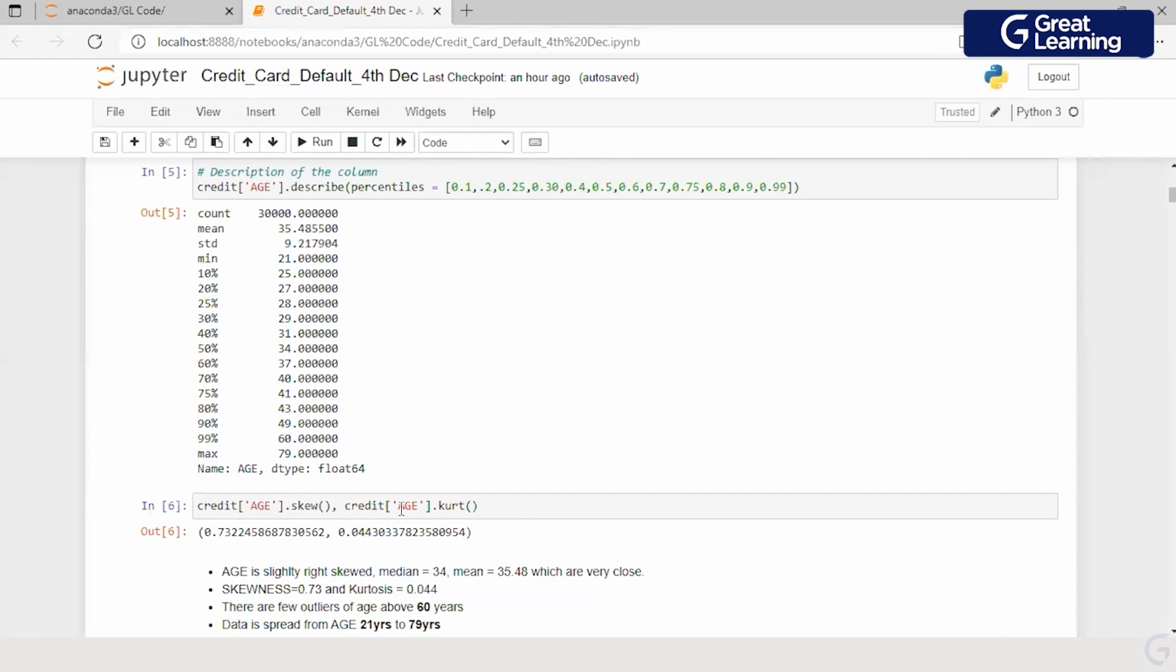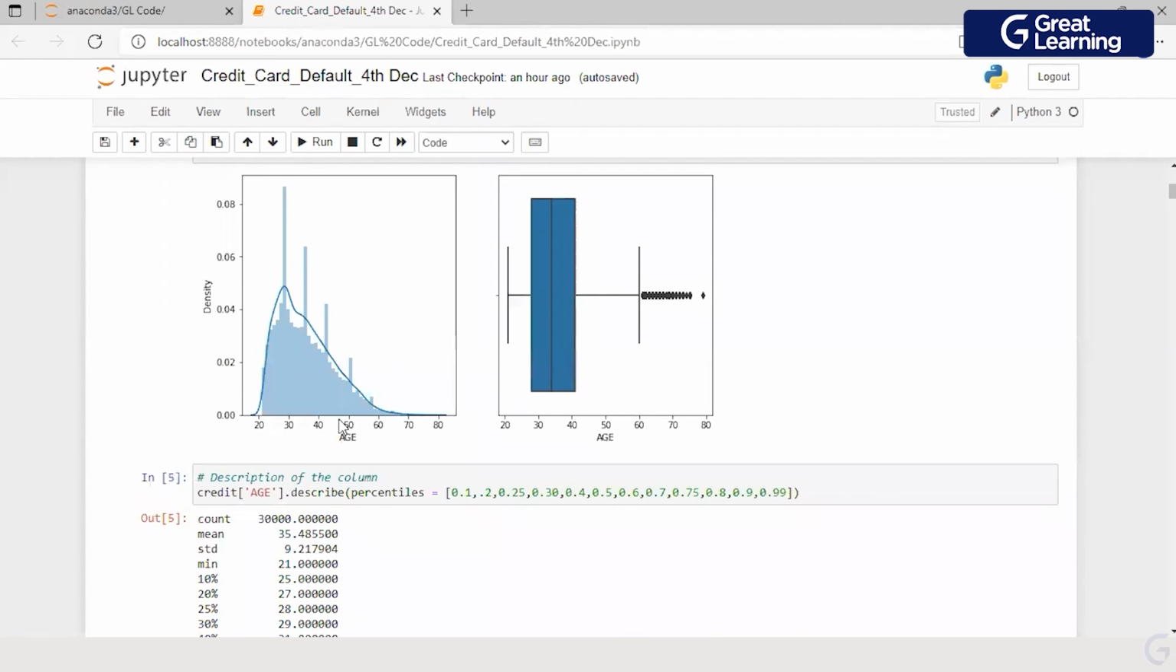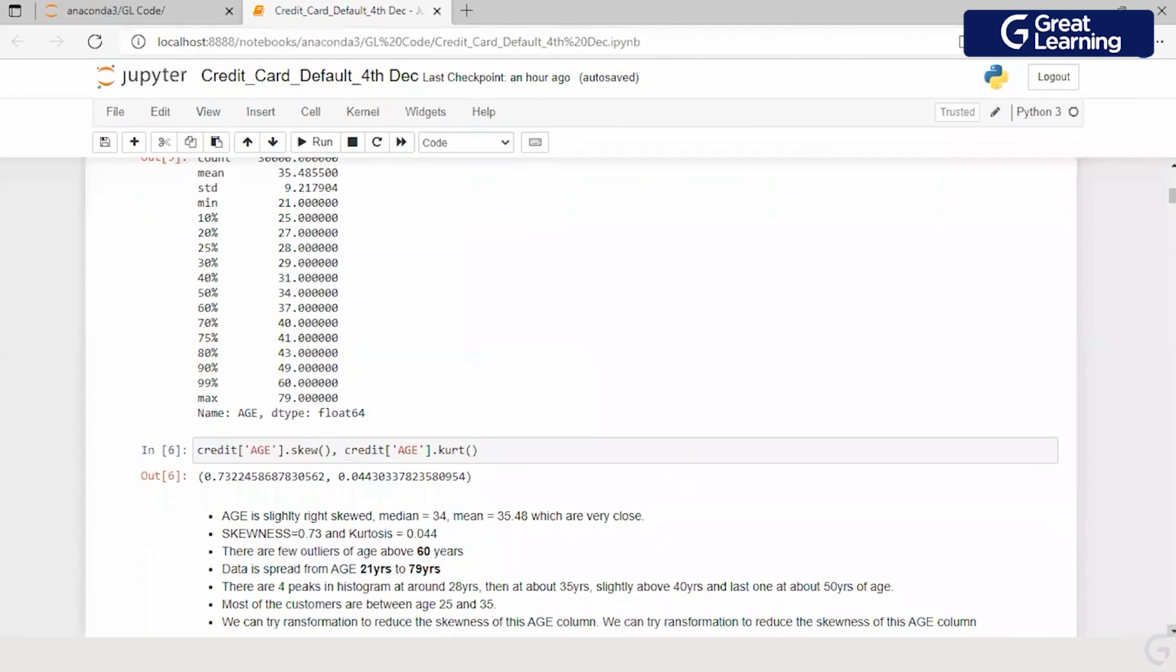Then I check the skewness and kurtosis. What do I see here? That I have 0.73, which tells me this is right skewed data. And the data spread which you're able to see is from 21 to 79 years. So I have got the basic information available from these plots. If I have to summarize, this is what we already spoke about. There are 4 peaks in the histogram at the age of around 28 years, 35 years, slightly above 40, and at least at 50.